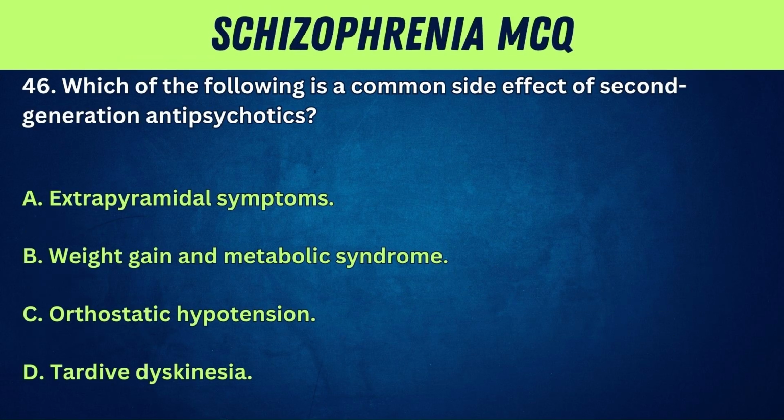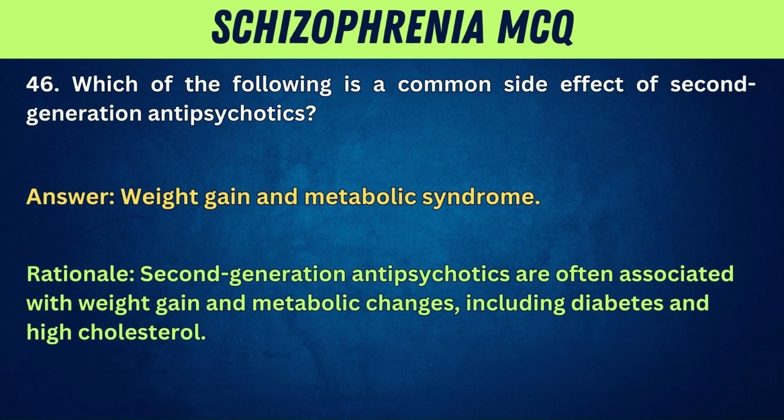46. Which of the following is a common side effect of second-generation antipsychotics? A. Extrapyramidal symptoms. B. Weight gain and metabolic syndrome. C. Orthostatic hypotension. D. Tardive dyskinesia. Answer: Weight gain and metabolic syndrome. Rationale: Second-generation antipsychotics are often associated with weight gain and metabolic changes, including diabetes and high cholesterol.